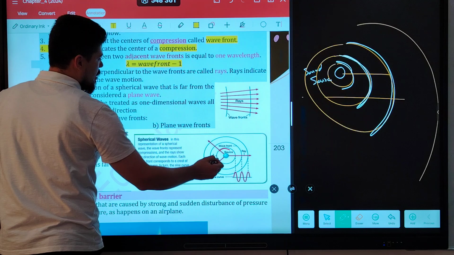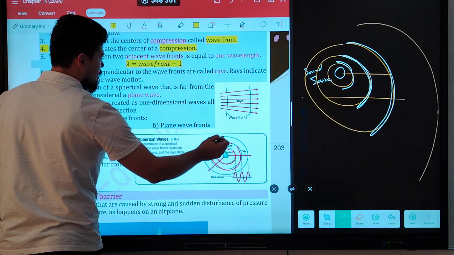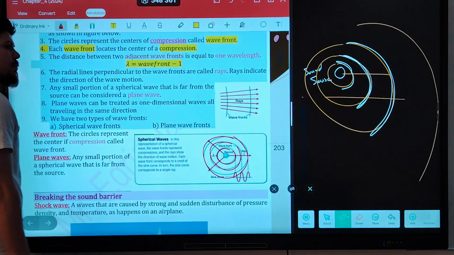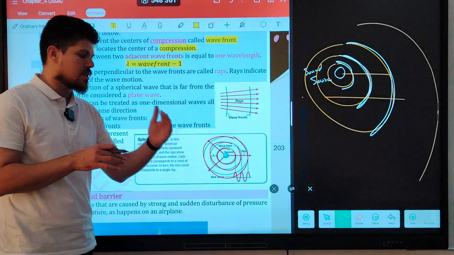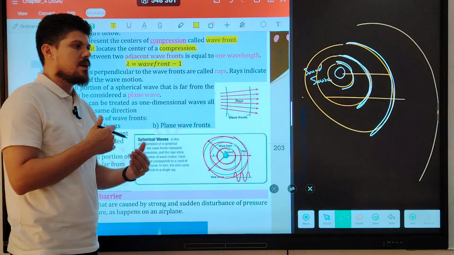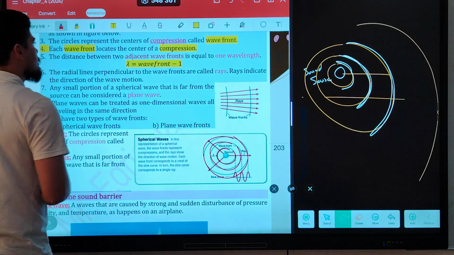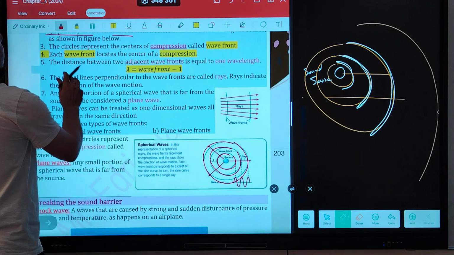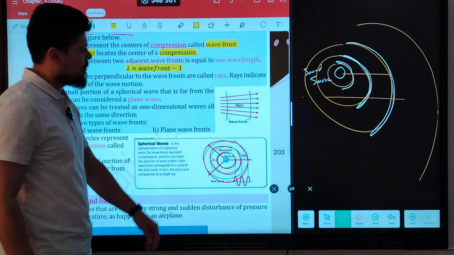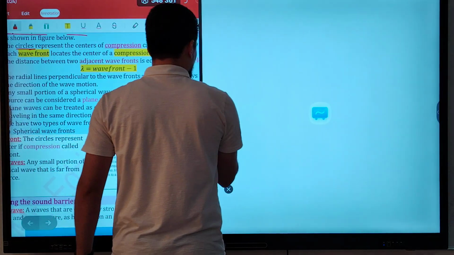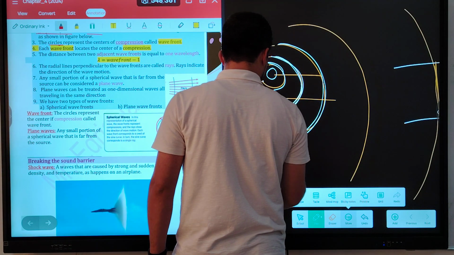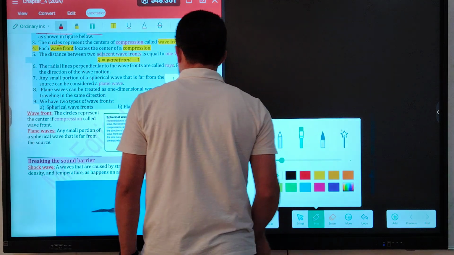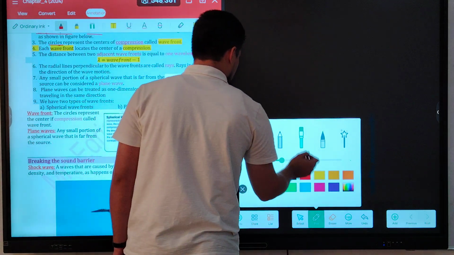Okay, what are these circles? This is wavefront. The wavefront of the sound wave, in a small distance, becomes a spherical wave, but in a great distance, this wave becomes parallel. And each circle of this sound source represents what?